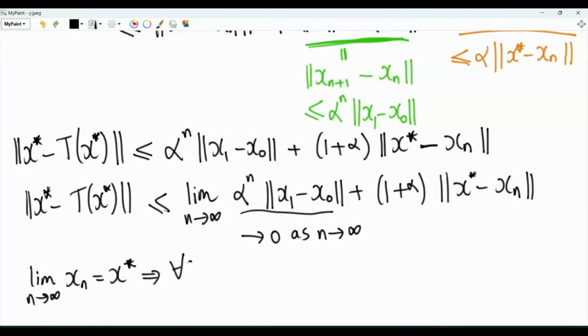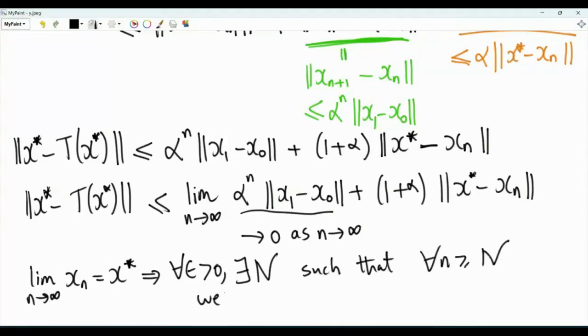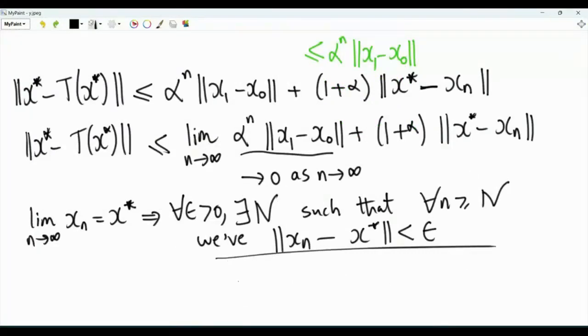This means that for every epsilon greater than 0, there is some big N, such that for every n greater than or equal to big N, the norm of xn minus x star is less than epsilon. This is equivalent to the limit as n tends to infinity of the norm of xn minus x star being equal to 0, because this norm can be made arbitrarily small by making n large enough.